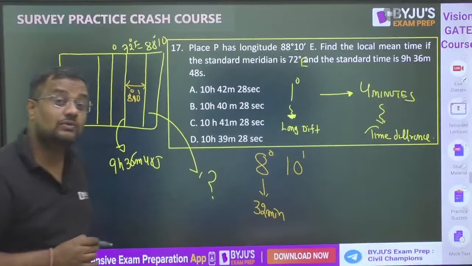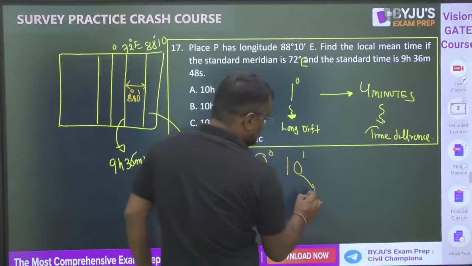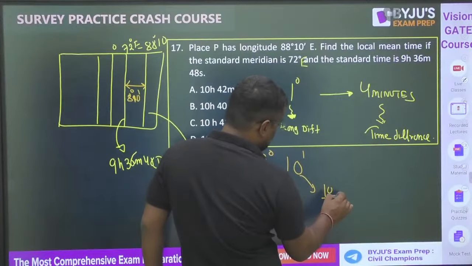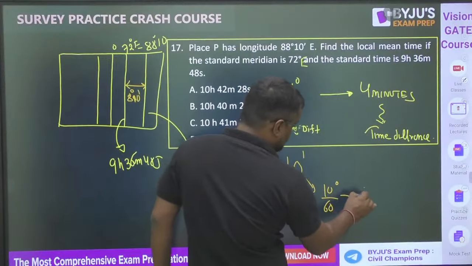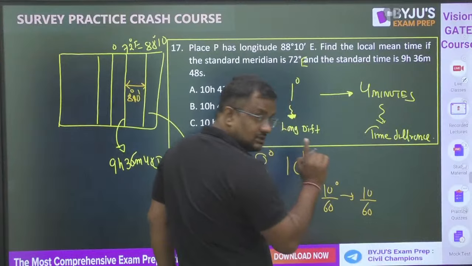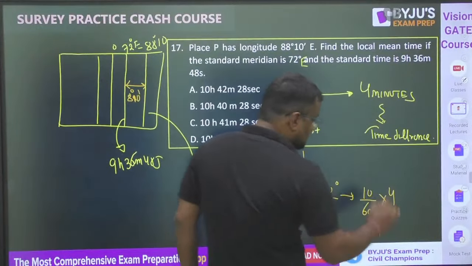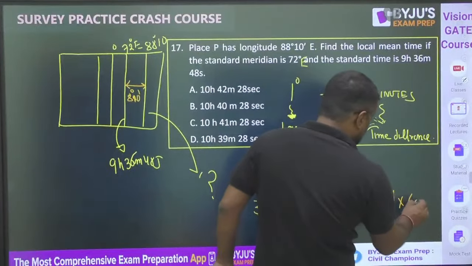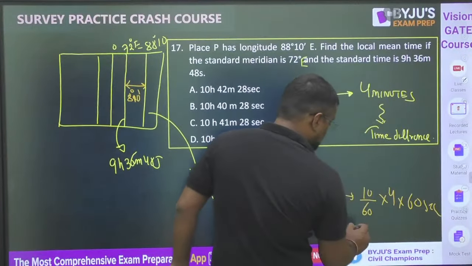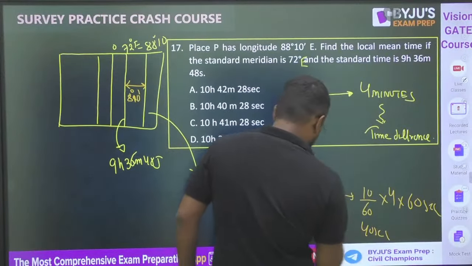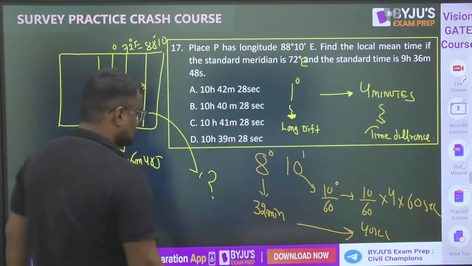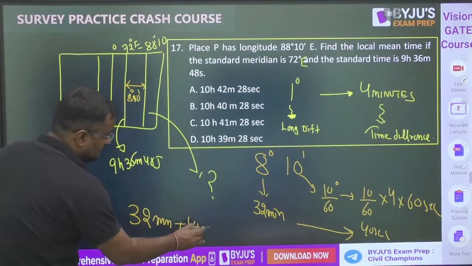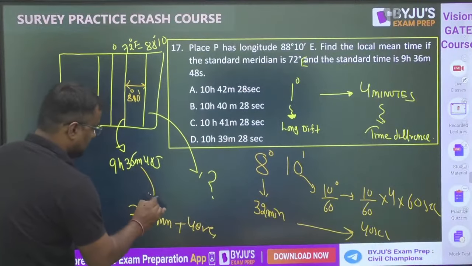And 10 minutes will be how much degree? 10 by 60 degree. So 10 by 60 degree times 4 minutes, into 60 seconds, so here it will be 40 seconds. So 32 minutes and 40 seconds difference will be coming. 32 minutes and 40 seconds time will be more from here.